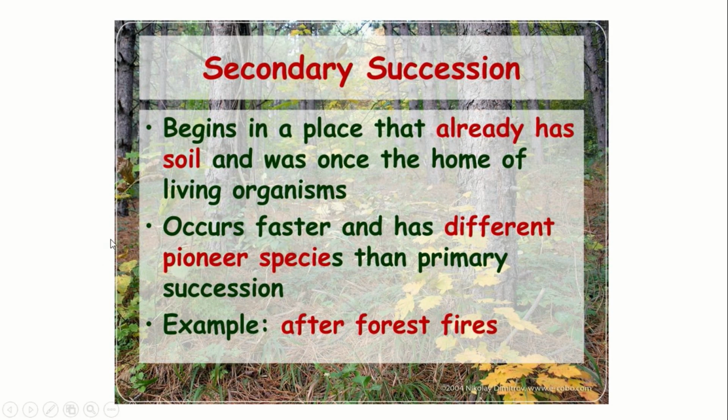Secondary succession begins in a place that already has soil and was once the home of living organisms. It occurs faster and has a different pioneer species than primary succession. When the rate of succession is compared between primary and secondary succession, meaning the time consumed for species of biodiversity to evolve and establish, the time consumed is less in secondary succession. So the secondary succession rate is faster.